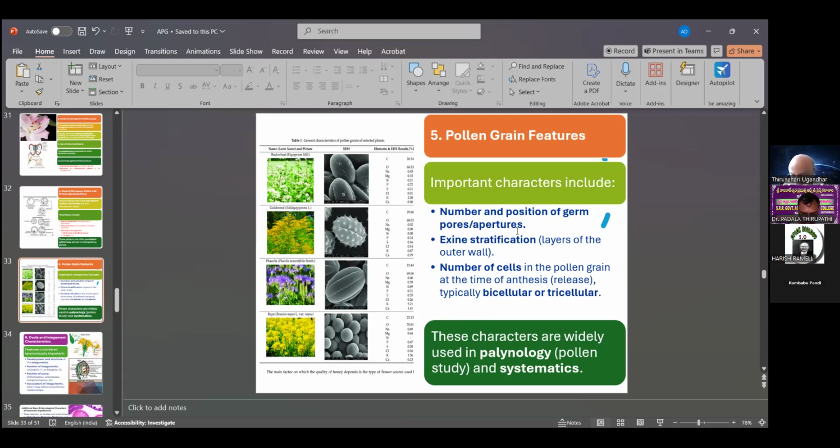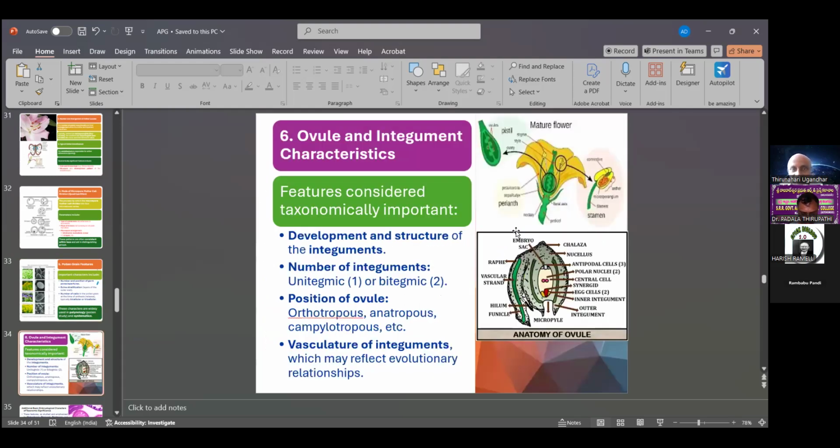It is also the fifth major character, the ovule and integument characters. So there is the presence of the ovule in the flower. If you take a longitudinal section of the ovary, the ovules can be separated. The anatomical characters of the ovule differ in different types of families. These features are considered taxonomically important.